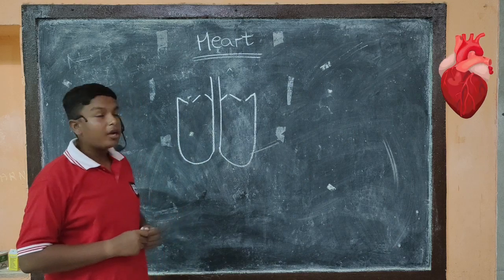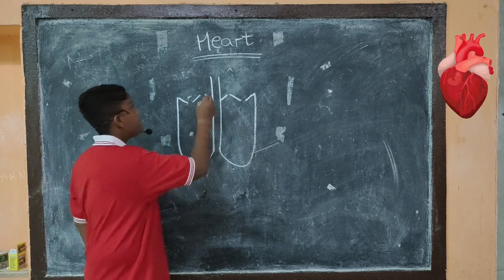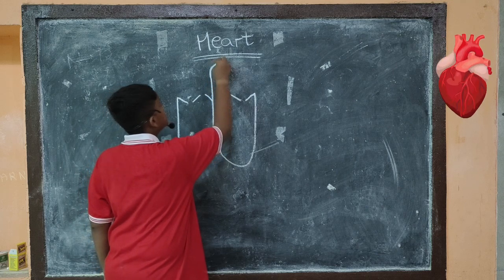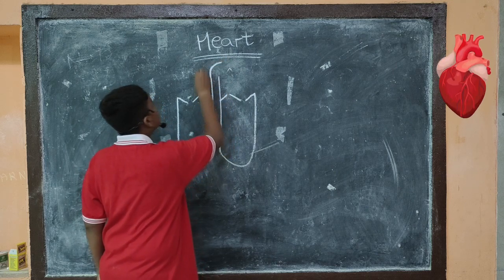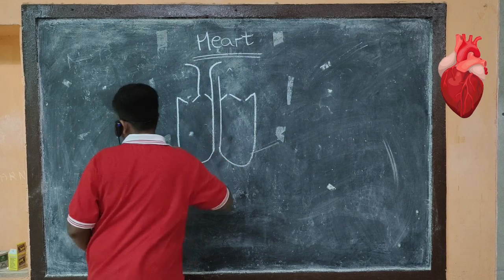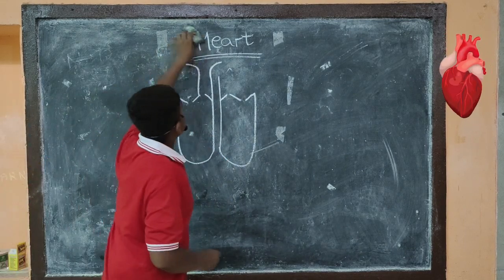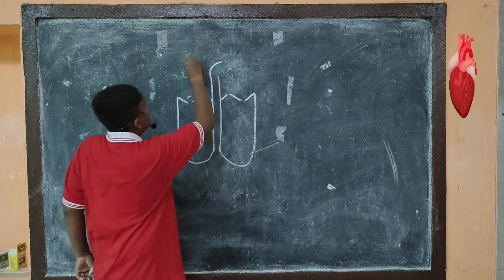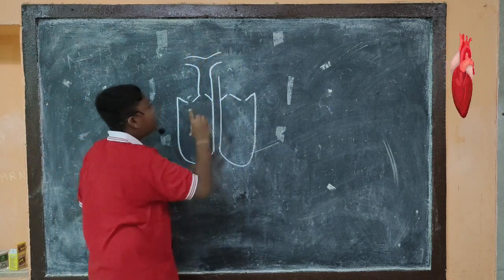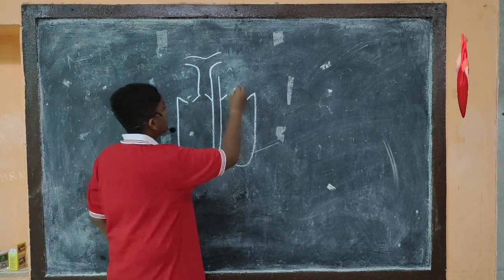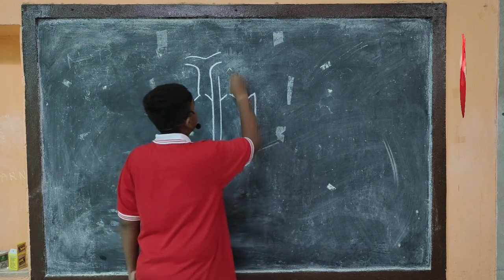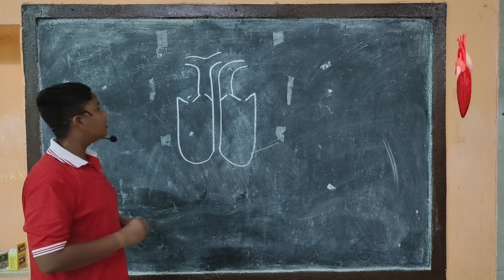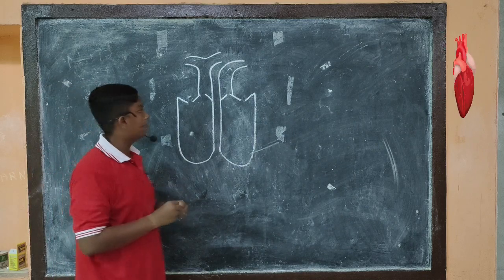Now I will draw the right auricle and the left auricle. Here a vein passes. Here an artery passes, known as the pulmonary artery, and here the artery which is the biggest artery in the body, known as the aorta, passes from it.